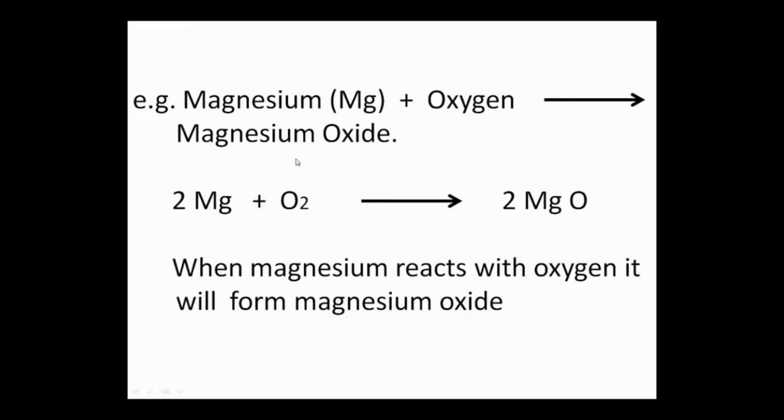It is a molecule of O2. Here we have to use 2 Mg. Then the product is 2 MgO, that is magnesium oxide. Why do we take 2 and 1 over here? To balance this chemical equation. When magnesium reacts with oxygen, it will form magnesium oxide. So magnesium oxide is a metal oxide.